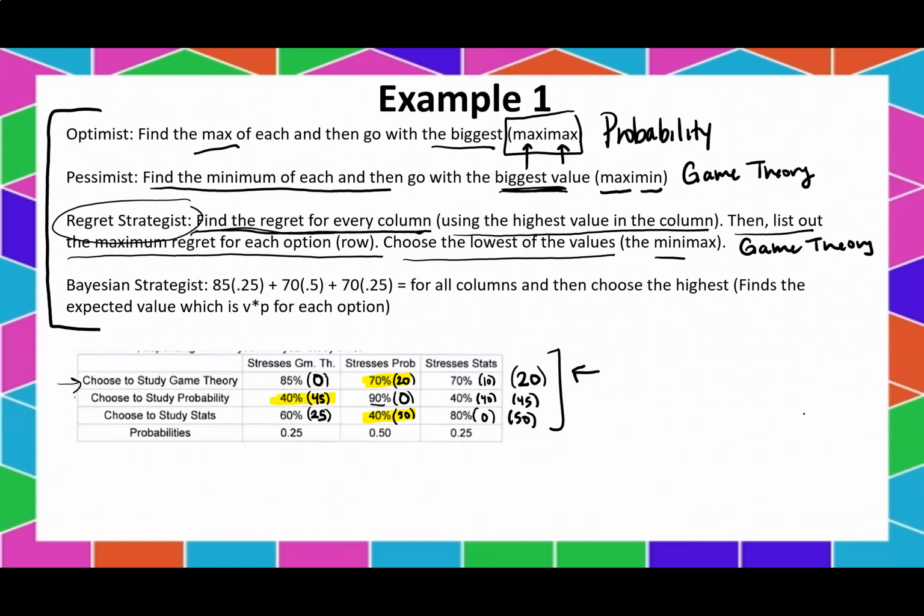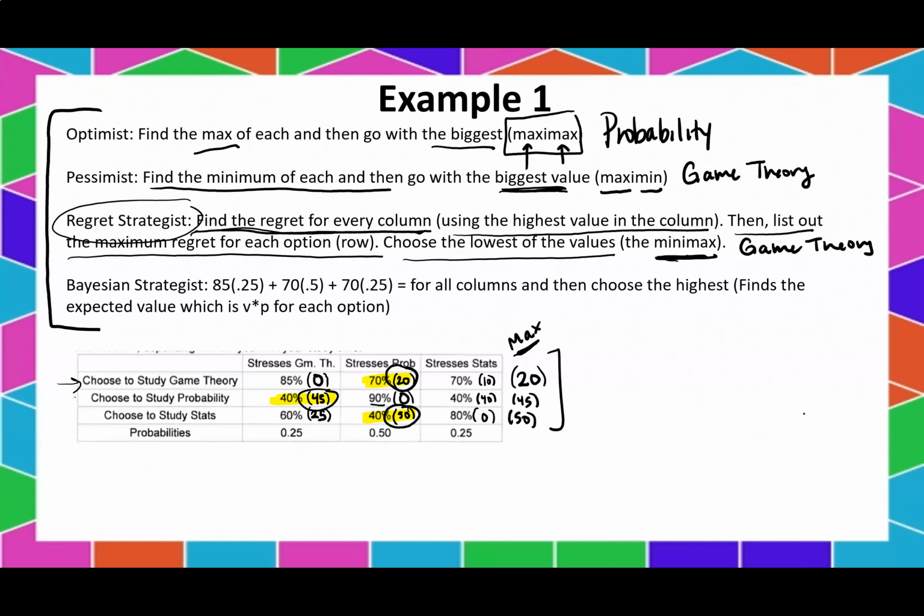Now this is called the minimax, because what we did here is we found the max regret in each row. Right, isn't 20 the biggest of this entire row? Yes, it is. Isn't 45 the biggest of that row? Yes. Isn't 50 the biggest of that row? Yes, it is. So these are maxes, but then we went with the min. So that's called the minimax. And so we want to regret as little as possible, so we're going to go with game theory.